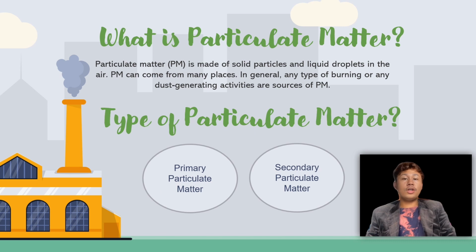Next, let's move on to the types of particulate matter. There are two types of particulate matter. The first one is primary particulate matter and the second one is secondary particulate matter. For primary particulate matter, it is directly emitted into the air as solid or liquid particles. As for secondary particulate matter, it is formed by chemical reaction of gases in the atmosphere.